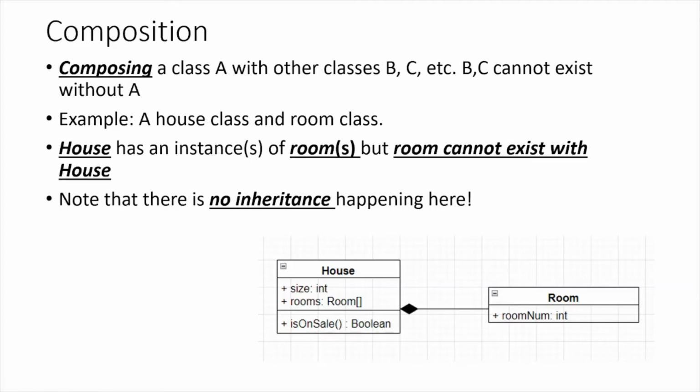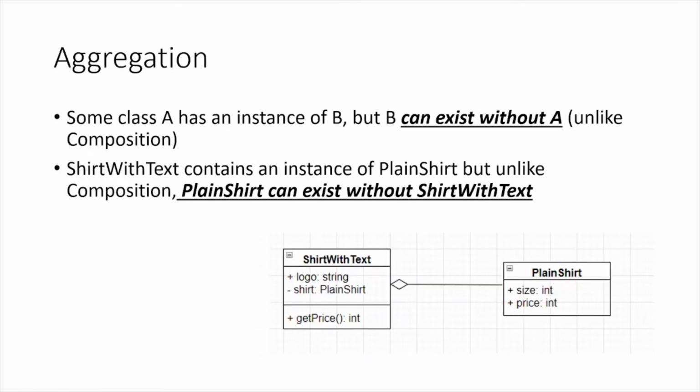Now, aggregation is very similar, with some small differences. In the case of aggregation, the idea is that a class A has an instance of another class B, or multiple classes B, C, D, and so on. But these other classes that A has an instance of can actually exist independently. So they can exist without A. Unlike composition, where the room couldn't exist without the house, in aggregation the room can exist without a house. And let's not use that example.